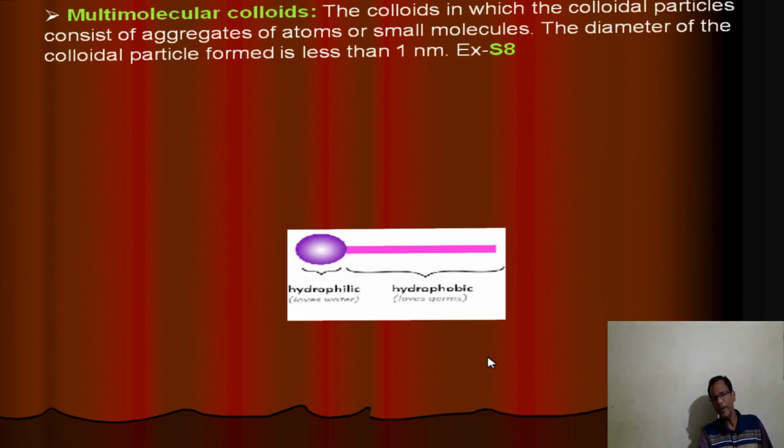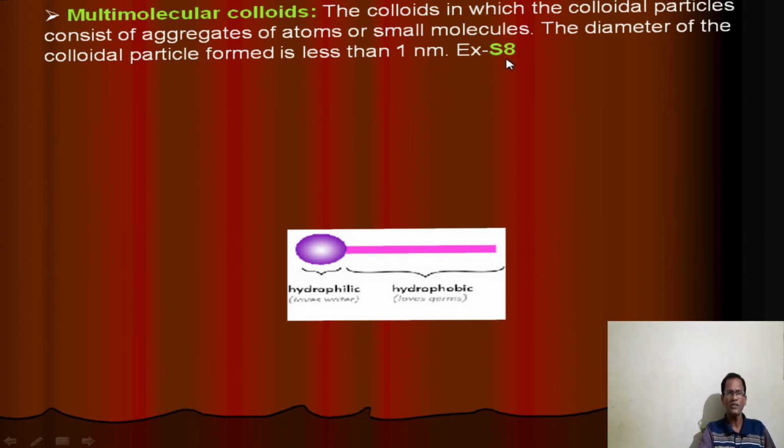Then here, classification based on the size of particles, on the basis of colloidal particle size, the nature of colloidal particles. There are three types of colloidal solution possible. First one is multimolecular colloids. Multimolecular colloids means here the particles are aggregated into large size. Examples: sulfur, S8.